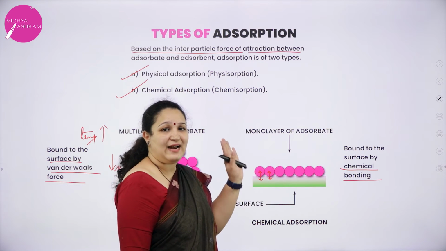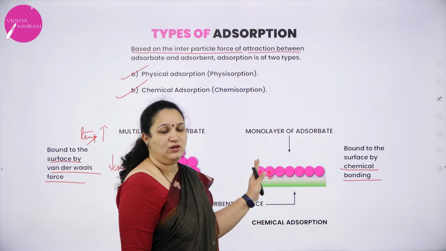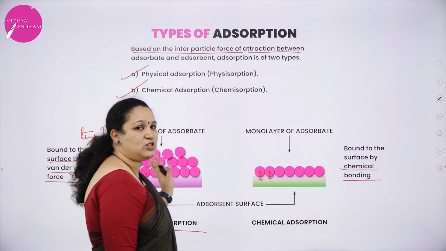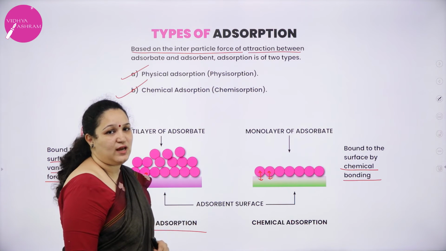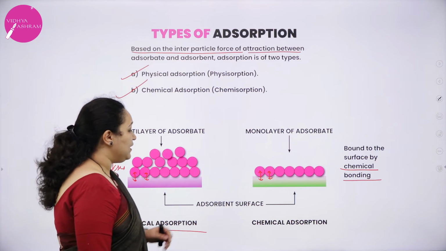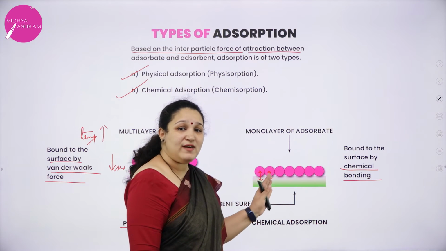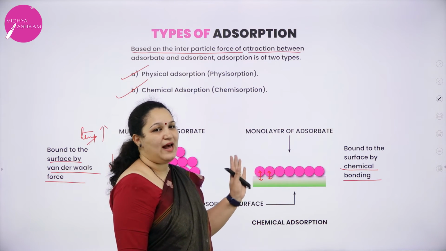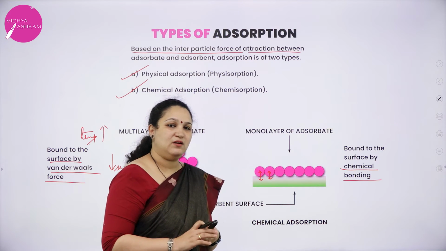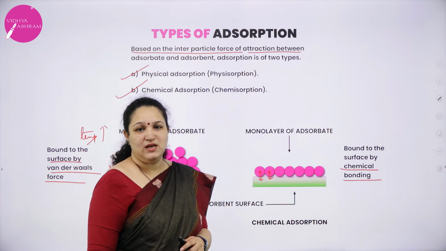There is a specific activation energy for the bond formation to happen, whereas for physical adsorption there is no activation energy involved. So, that is about chemical adsorption. Again, if the surface area increases, both physical as well as chemical adsorption increase.